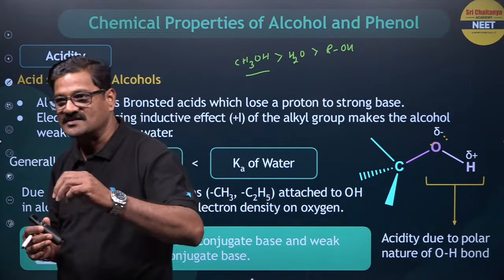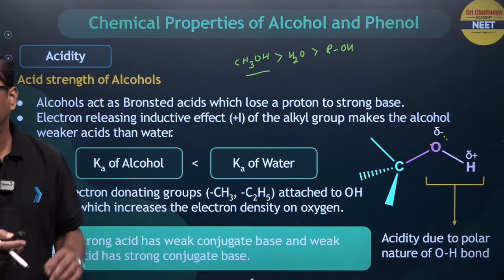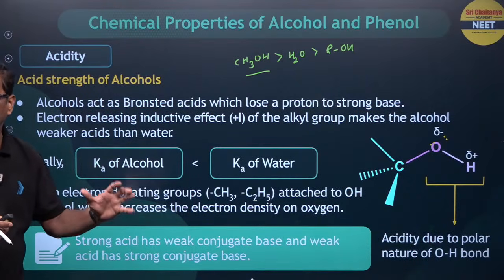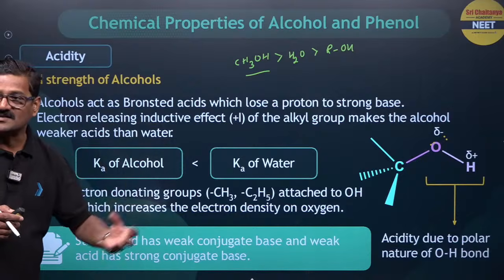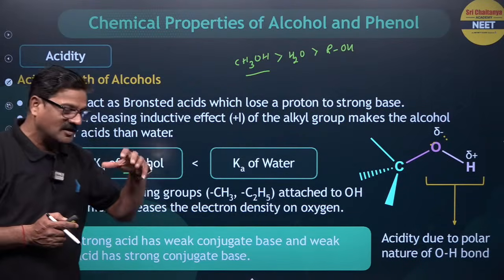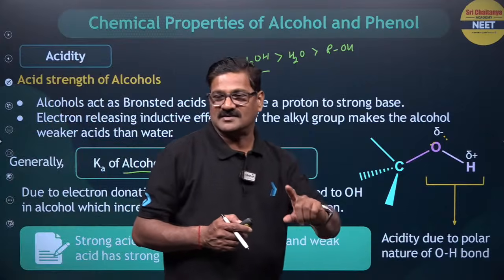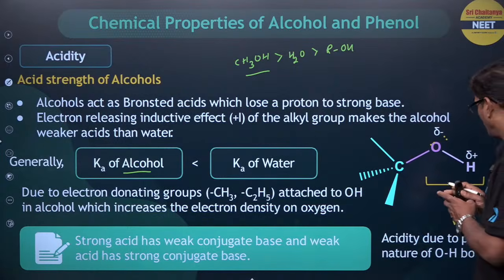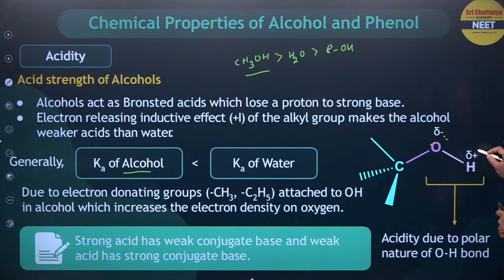Whenever an exception case is there, you need to know that due to the electron donating alkyl groups attached to the OH, the electron density increases, so the Ka value of alcohol will be lower than water. Okay, so acidity is due to the polar OH group, you can see H plus and OH group. This is a polar group. It can be separated easily.